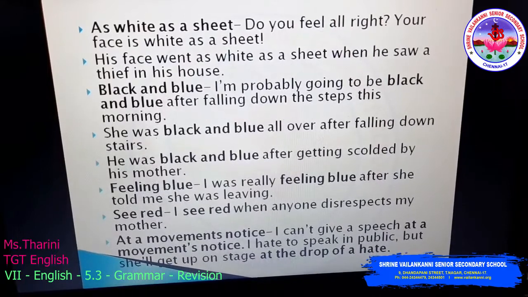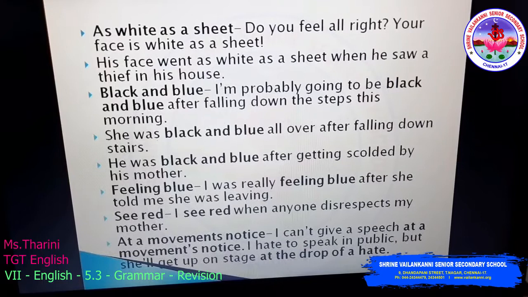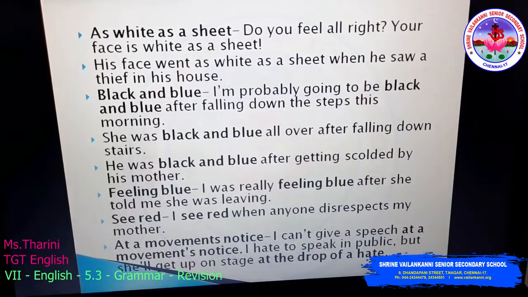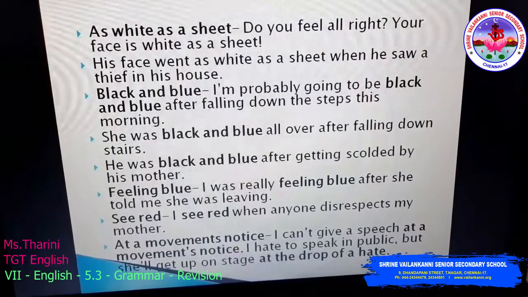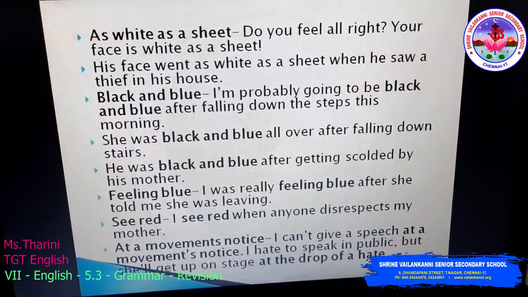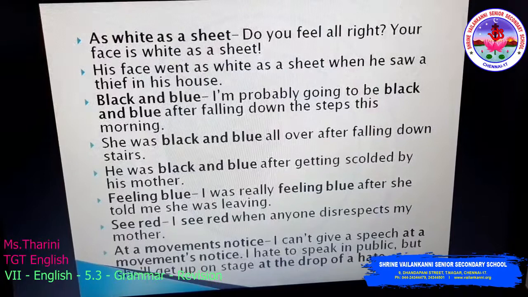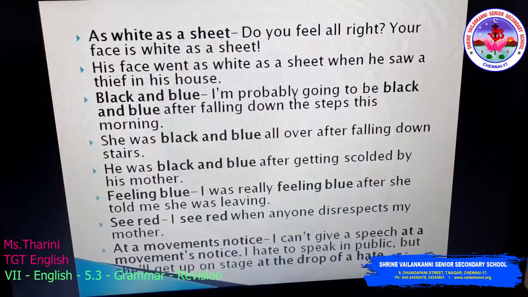This and the previous sentence are the same, physically hurt. He was black and blue after getting scolded by his mother. Yes, he was hurt emotionally. Here it is mentioning emotional feelings. He was black and blue after getting scolded by his mother.